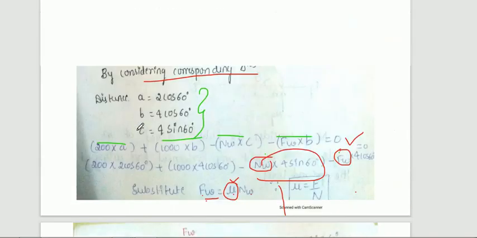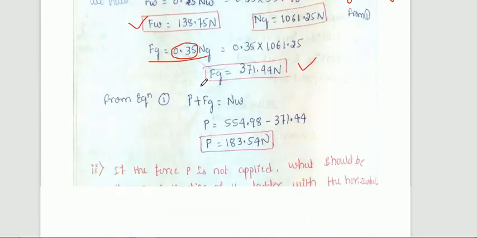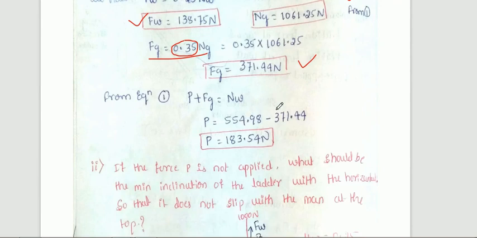And we are having this equation 1: P plus Fg is equal to Nw. Just substitute. Here Fg is known, Nw is known. You can easily get the value of P. So this is the first case. If you are applying the force P to prevent the slipping, how much force is required? 183.54 force is required in order to prevent the slipping of the ladder away from the wall. Yes, is it clear?